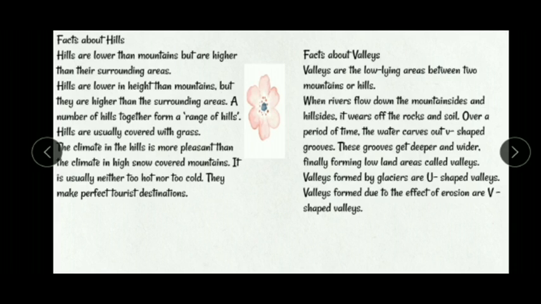Facts about valleys. Valleys are the low-lying areas between two mountains or hills. When rivers flow down the mountain sides and hillsides, they wear off the rocks and soil. Over a period of time, the water carves out V-shaped grooves. These grooves get deeper and wider, finally forming low-lying land areas called valleys. Valleys formed by glaciers are U-shaped valleys. Valleys formed due to the effect of erosion are V-shaped valleys.